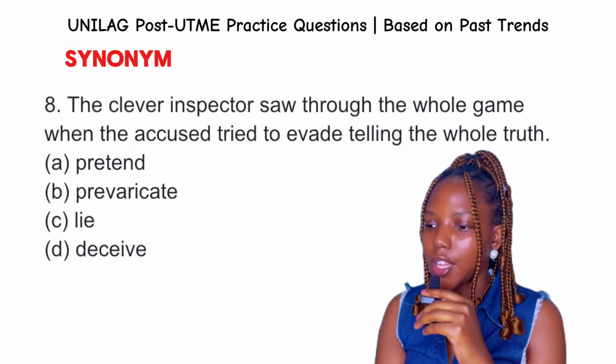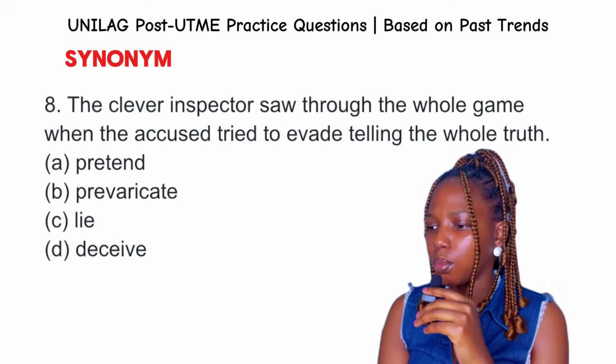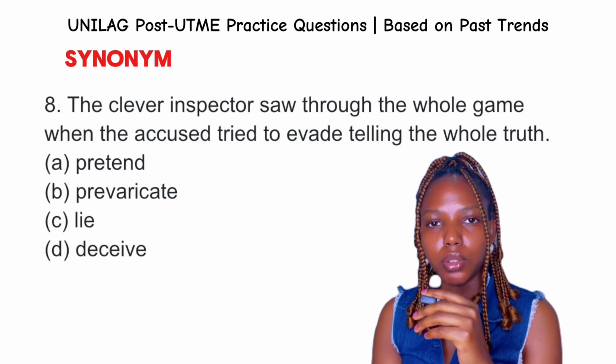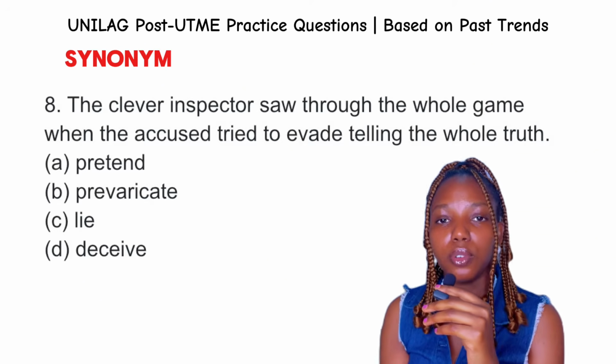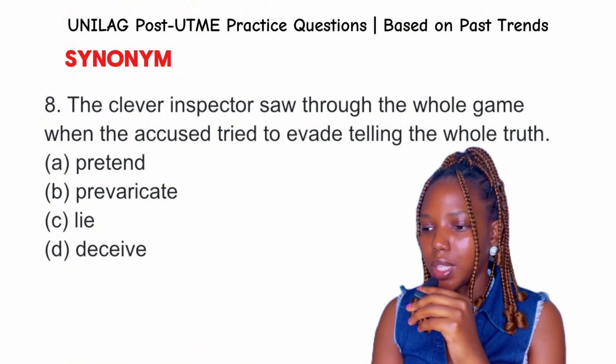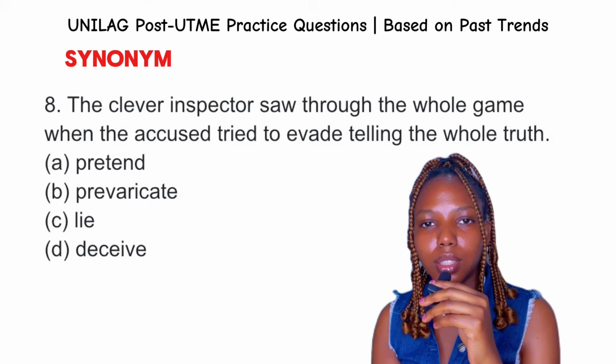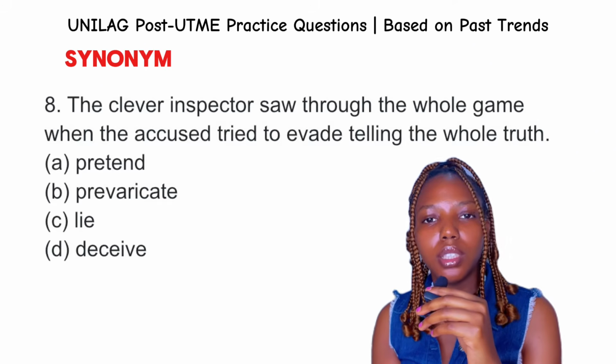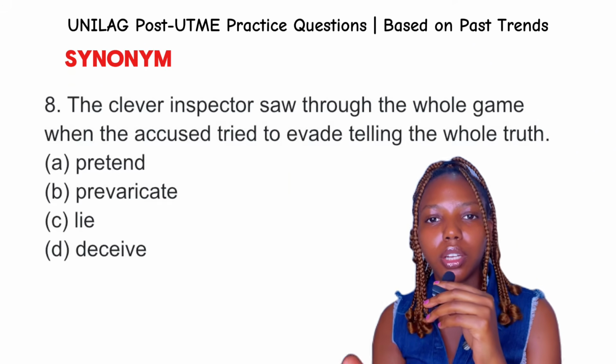Question 8. The clever inspector saw through the whole game when the accused tried to evade telling the whole truth. The important word here is evade, okay? And evade means to avoid, so you avoid telling the whole truth. So option A is pretend. Pretend means to act as though something is true when it's not. Prevaricate means to avoid telling the truth by not answering the question directly.